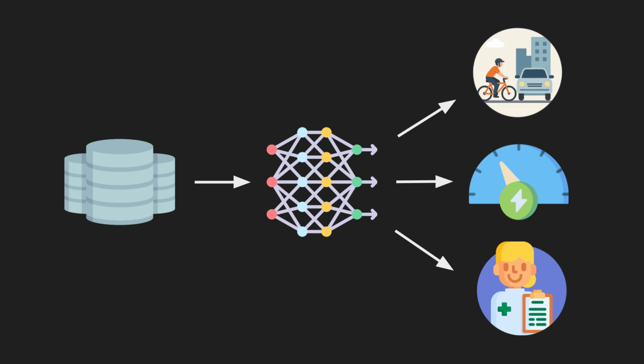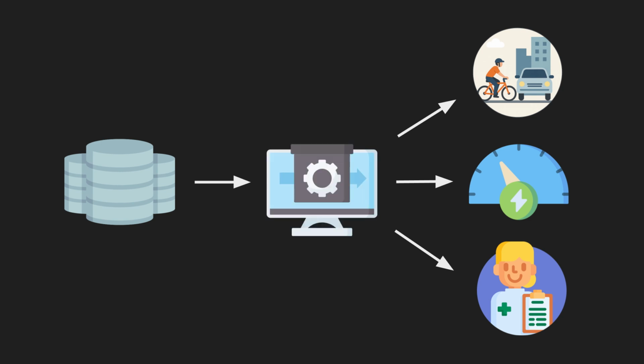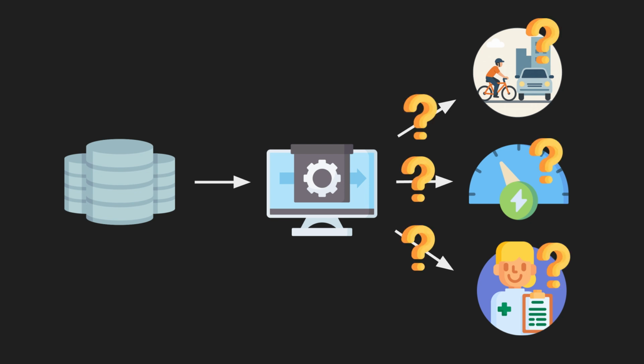While machine learning models can provide highly accurate predictions, many complex models, like deep learning, are considered black boxes because they don't easily explain how they arrive at their decisions. This lack of transparency makes it difficult to understand or trust the reasoning behind predictions, which is a significant issue in areas like healthcare, where decisions impact people's lives.